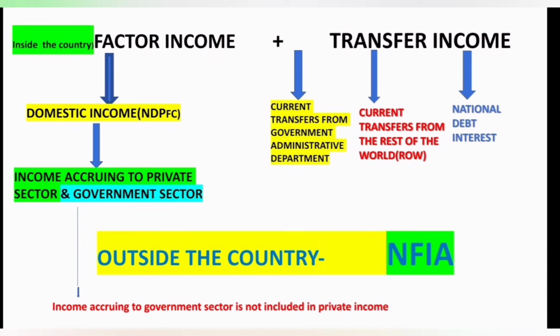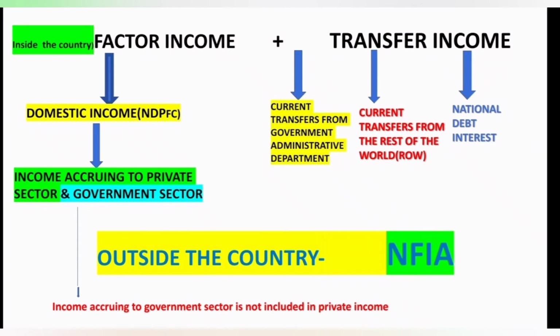Current transfers refer to transfers made out of the current income of the payer and added to the current income of the recipient. That is in the form of gift, donation and other financial help. It is unearned income. Factor income is earned income in the form of rent, wages, interest, profit. But transfer income is one-sided. It is not earned income. It is in the form of gift, donation.